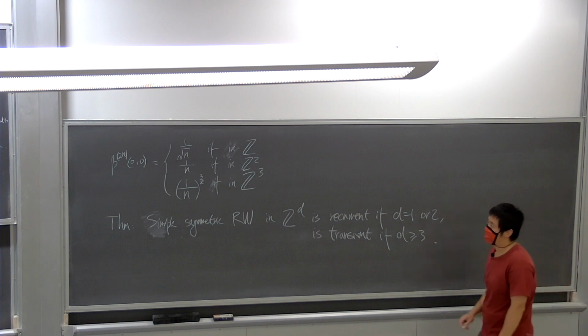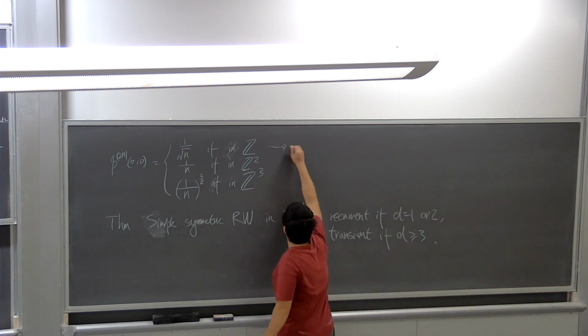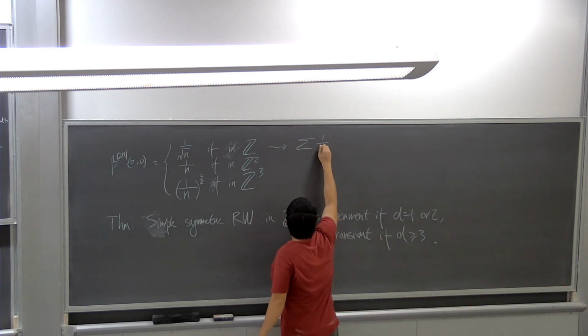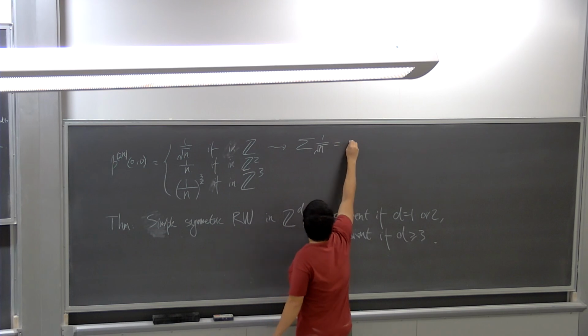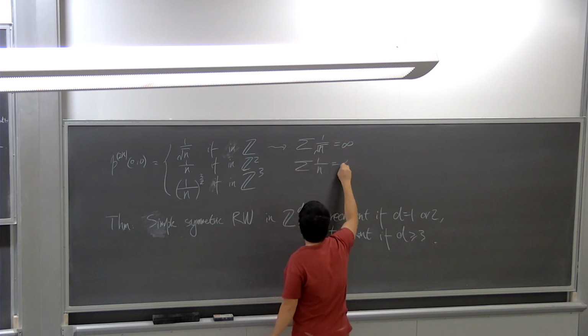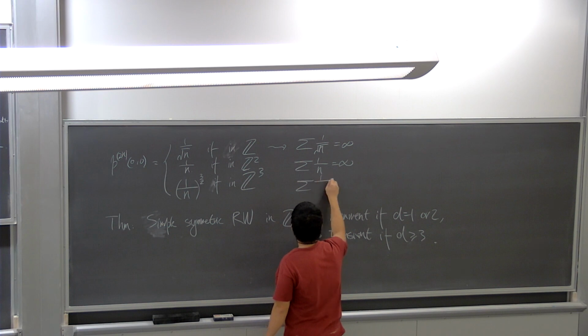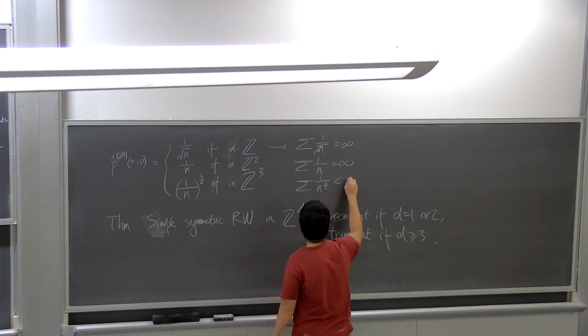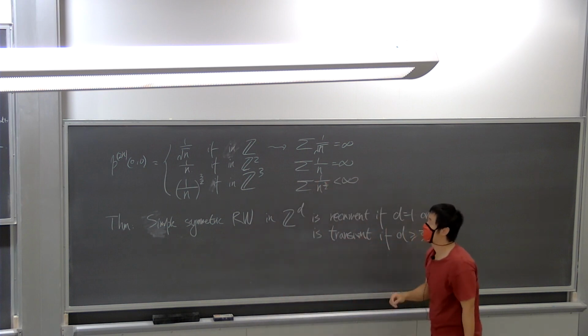The main reason here is that the summation of 1 over square root of n is infinity, and the summation of 1 over n is also infinity, but the summation of 1 over n to the 3/2 is finite. Right, we can think about it.